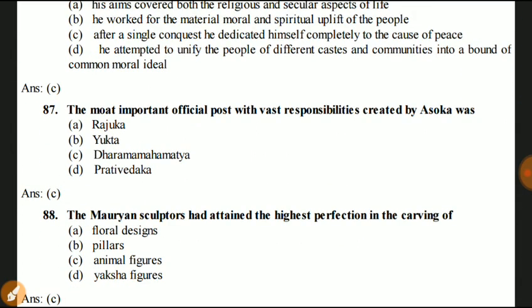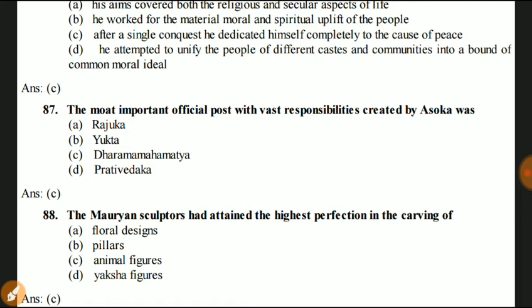The most important official post with great responsibilities created by Ashoka was Rajuka, Yukta, Dharma Mahamatra, and Pativedaka. Your answer is C.